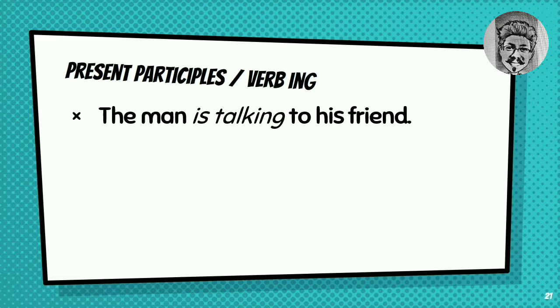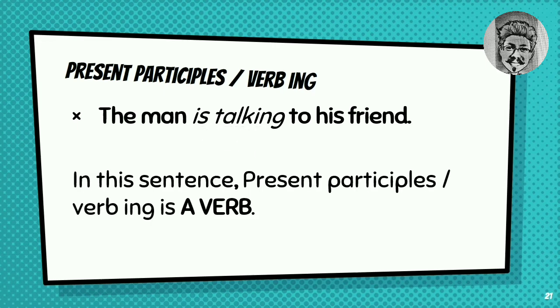Di dalam kalimat ini, verb ing berfungsi sebagai verb dari kalimatnya. Jadi apabila verb ing berada setelah to be, like am, is, are, was, were, verb ing akan berfungsi sebagai verb.